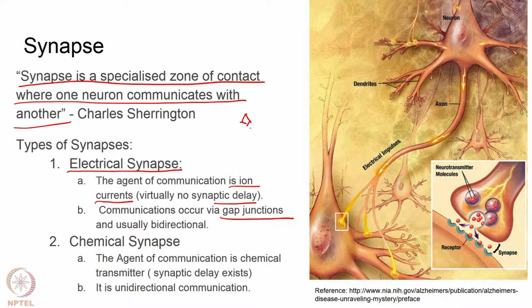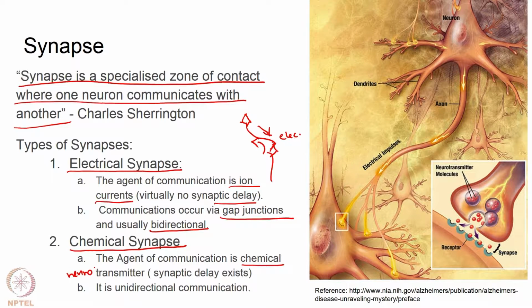So, if there is one neuron here and that communicates with another neuron there through an electrical synapse, communication can happen in this direction and also in this direction, so both cells can talk with each other in a bidirectional manner. Usually the chemical synapses are more in number. So, the electrical synapse is not the usual manner in which communication happens from one cell to another. Usually the agent of communication is a chemical called a neurotransmitter, right.